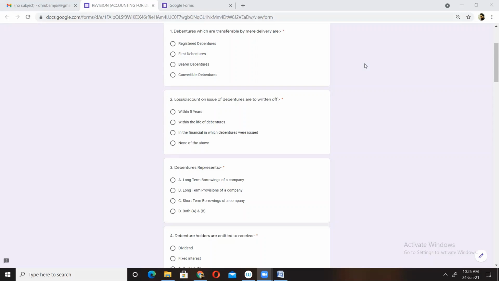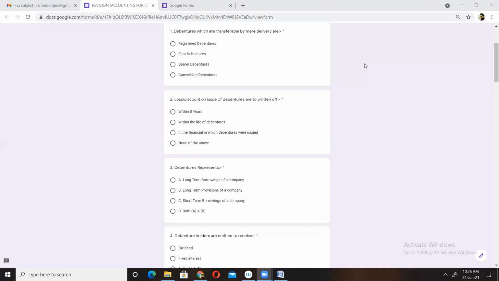So you see we have different types of debentures, like secured debentures and unsecured debentures. From the point of view of tenure, we have redeemable and irredeemable debentures. From the point of convertibility, we have convertible and non-convertible debentures. From the view of coupon rate, we have specific coupon rate and zero coupon rate debentures. And from the point of view of registration, we have registered debenture and bearer debenture.